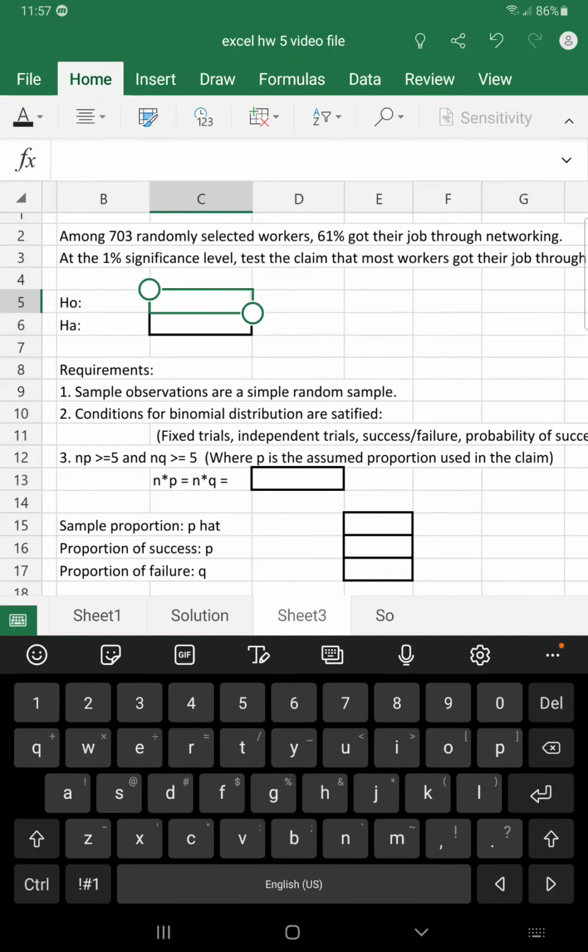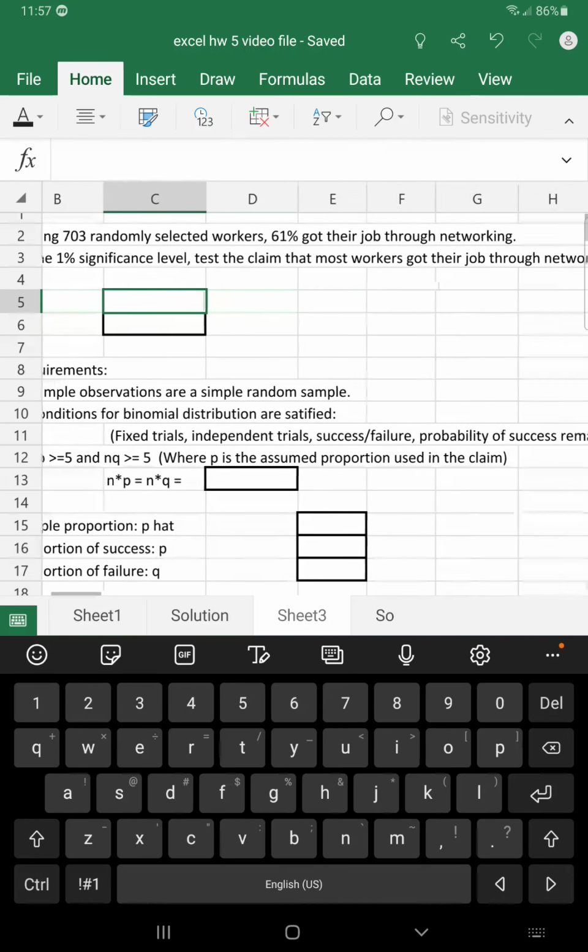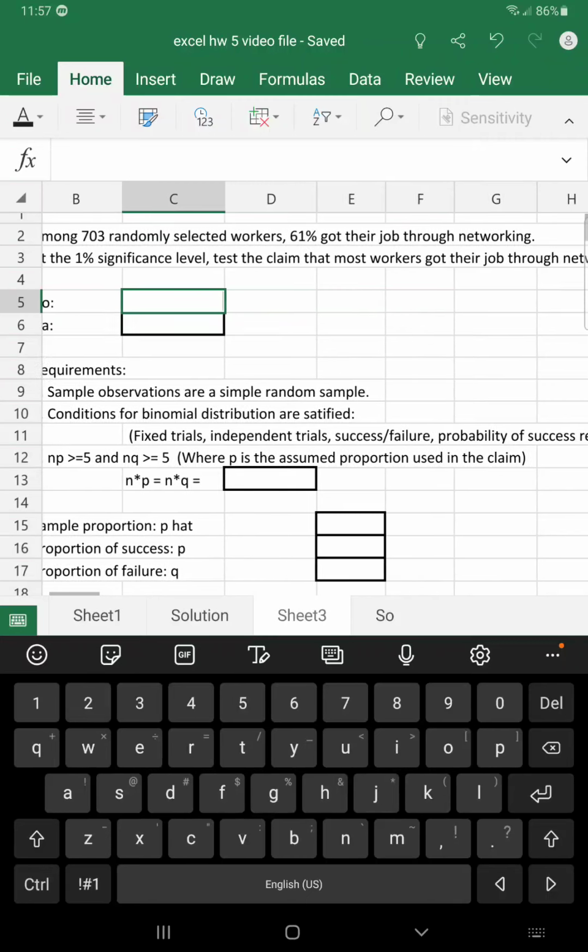Among 703 randomly selected workers, 61% got their job through networking. So this was a sample that was randomly surveyed, and these were our results. 61% get their job through networking. Now, at the 1% significance level, let's test the claim that most workers get their job through networking.